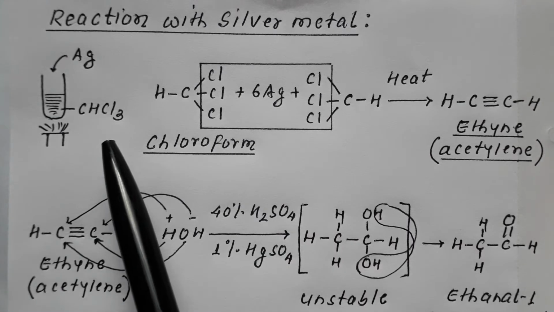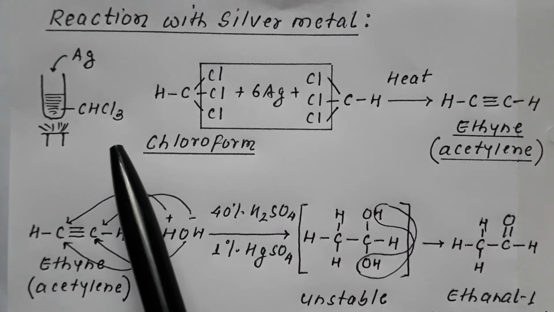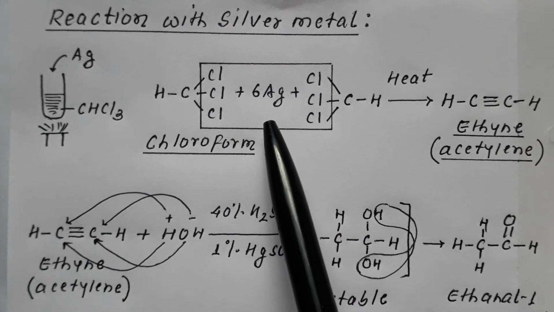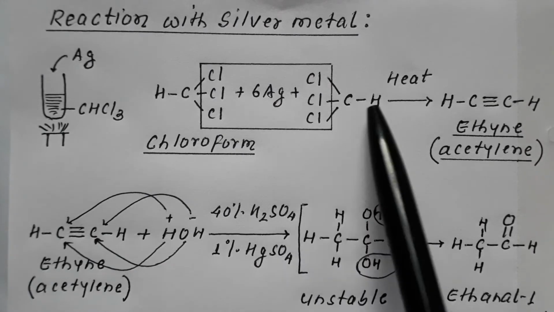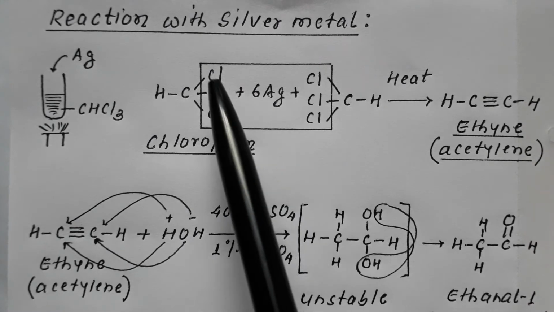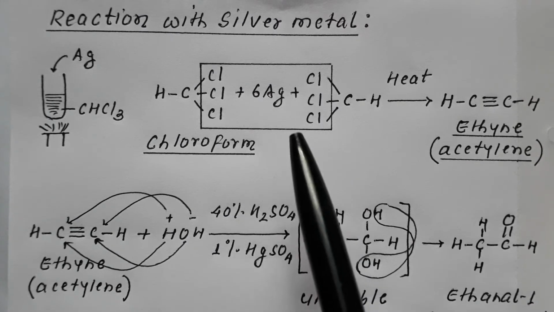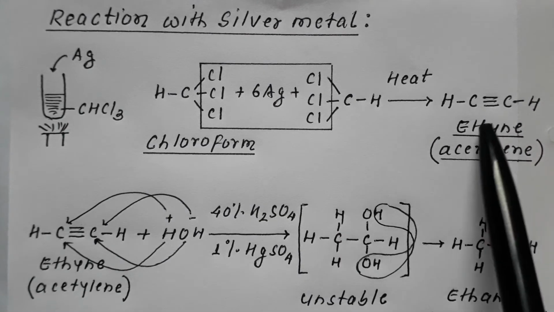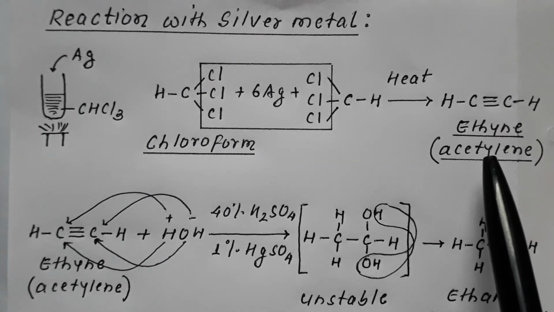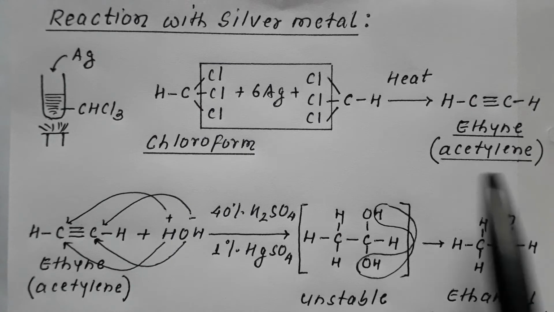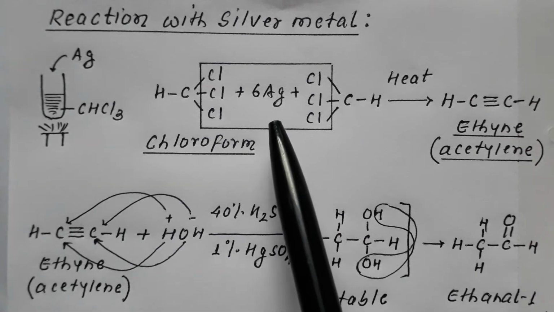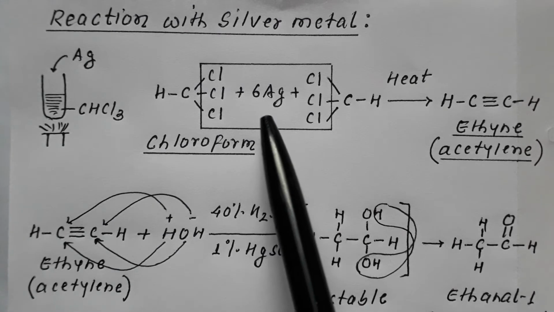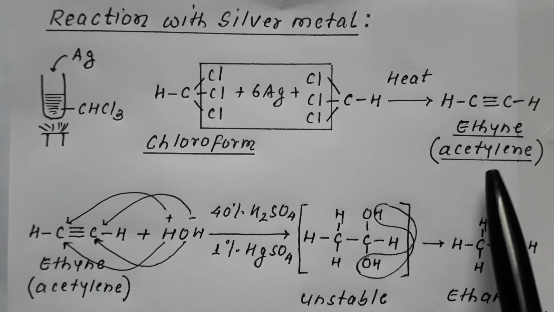When chloroform is mixed with silver and strongly heated, these 2 molecules of chloroform react with 6 atoms of silver, 6 Cl and 6 Ag, and form 6 AgCl and HC≡CH, that is, the product is ethyne, that is acetylene.